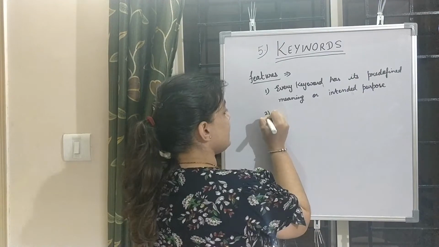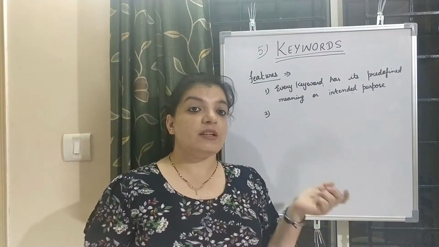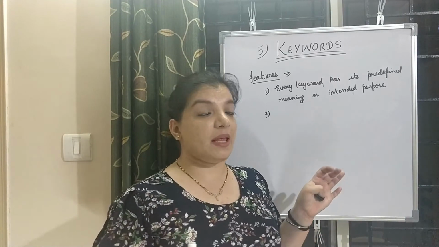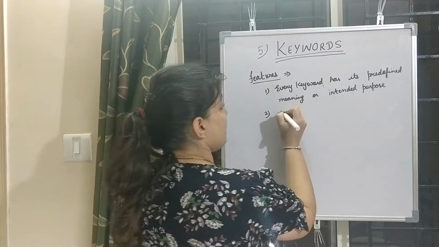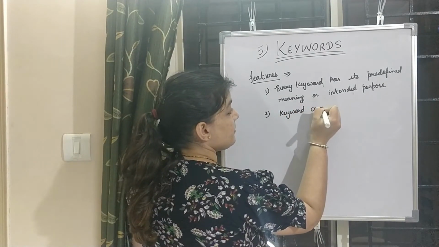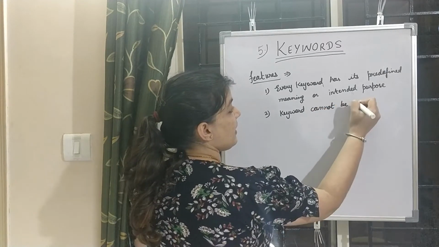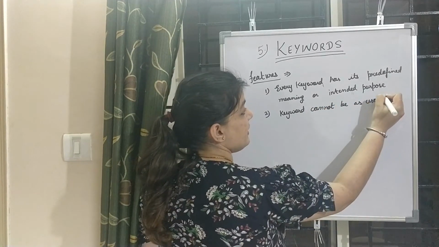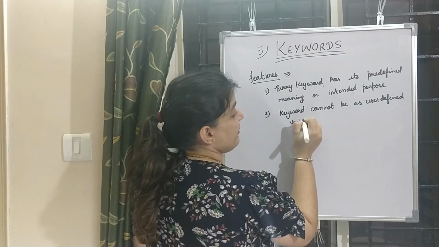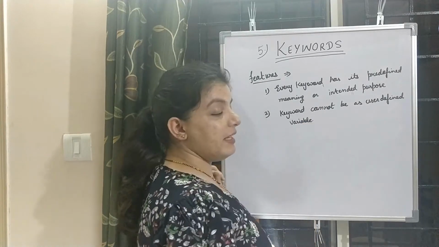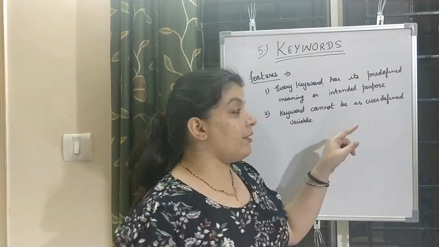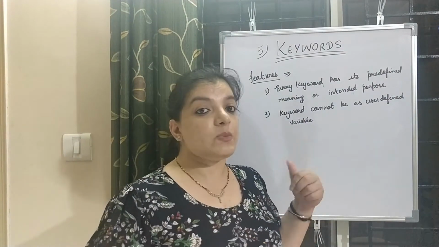Now the second feature is, what is the second feature? We cannot use a keyword as a variable. So what does this mean? Keywords cannot be used as user-defined variables. Who defines the variable? The user declares the variable, the user gives the name to the variables. So keywords cannot be chosen by the user, they are predefined.